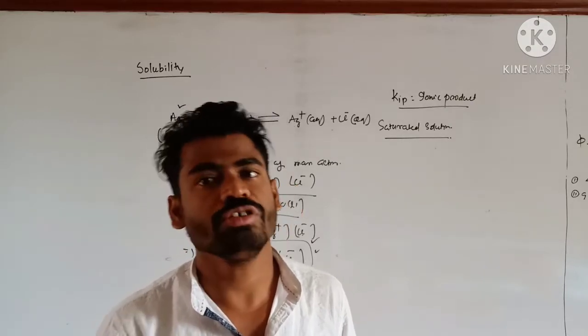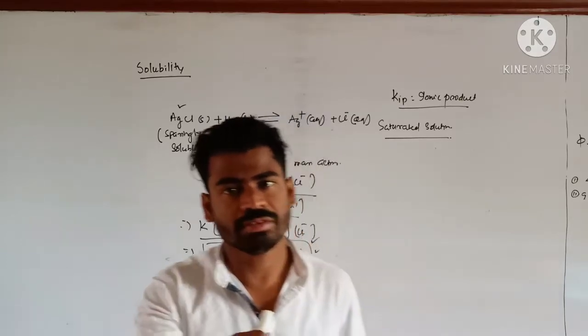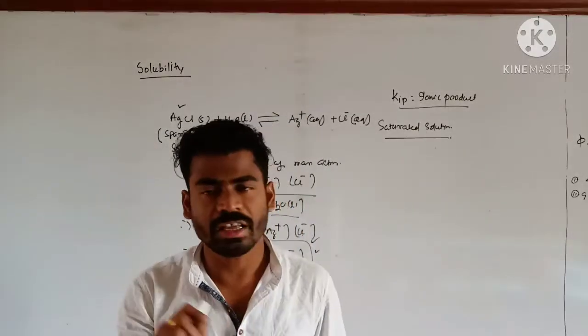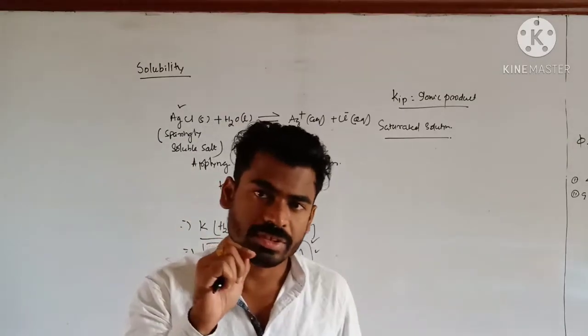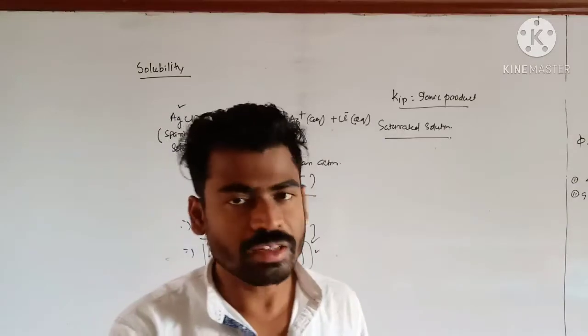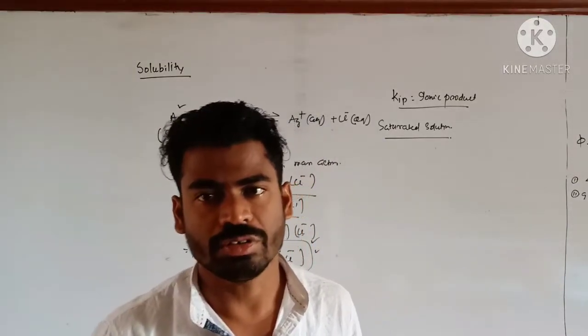So that type of solution is known as a saturated solution. Initially it dissolves, but at a point no more substance is dissolved. It does not allow the extra solute particles to dissolve in it. That type of solution is known as saturated solution.